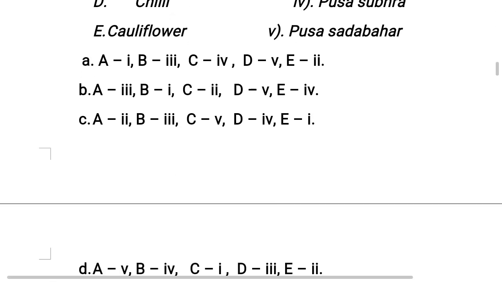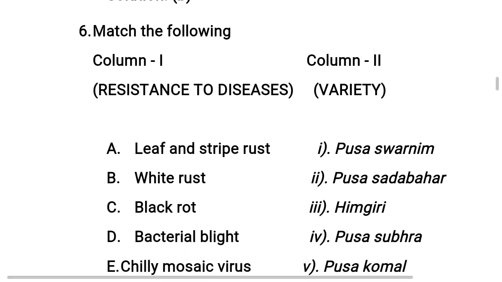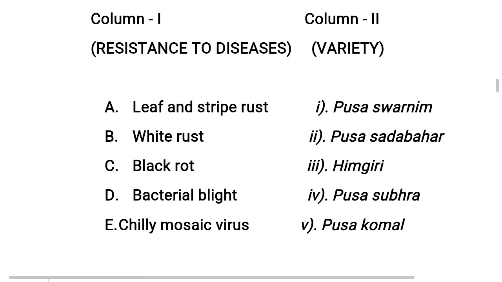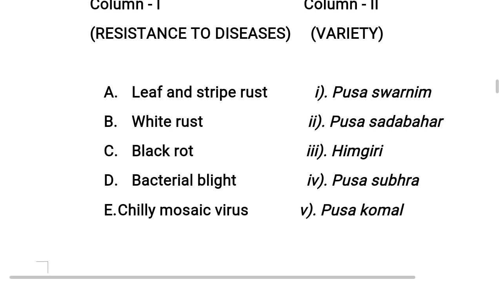So students, moving to next question, 6th question. This is also a matching type question. Column 1 and column 2, we should match column 1 with column 2. In column 1, resistance to diseases. In column 2, variety name. So now let us match column 1 and column 2.